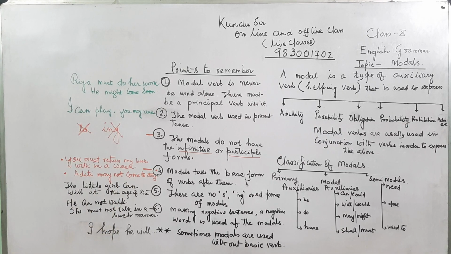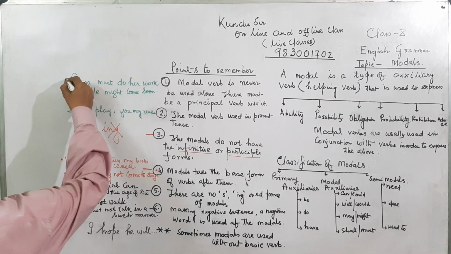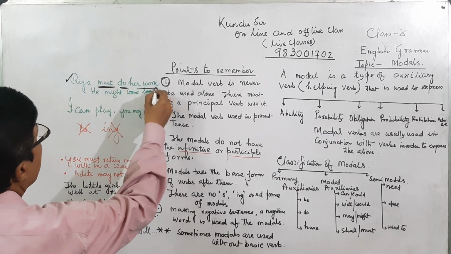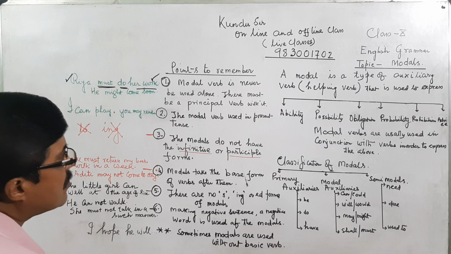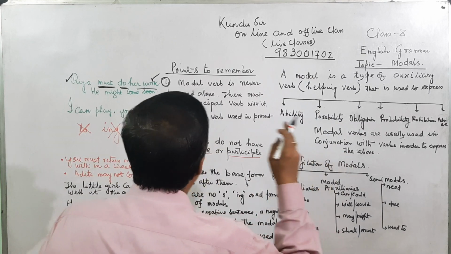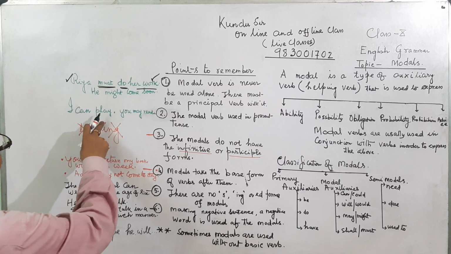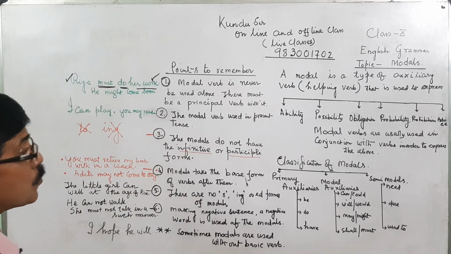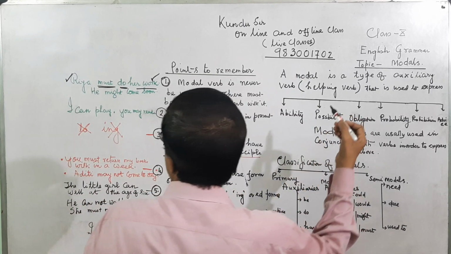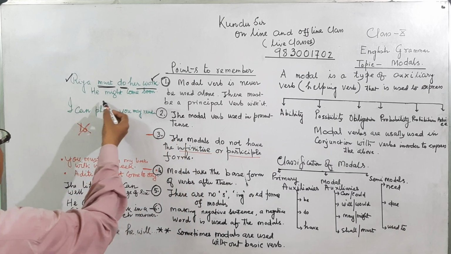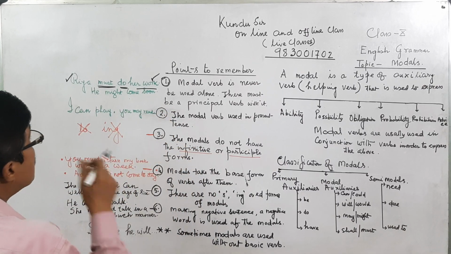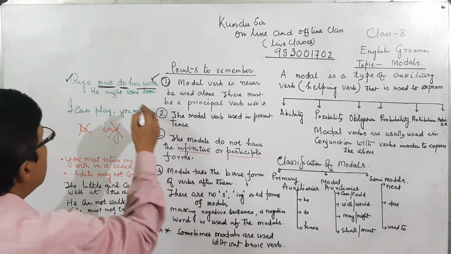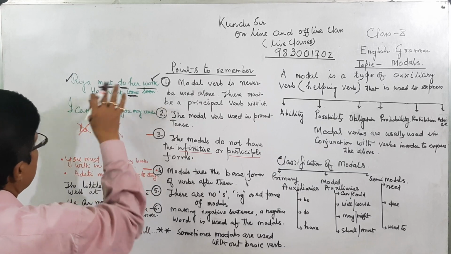I have given two examples. One is Ria must do her work, where must is the modal and do is the main verb, and the sentence expresses obligation. The other is he might come here. That is a possibility. He may come or may not come, but he may come. He might come soon. Possibility is being expressed. That means it always takes place with the base verb, come and do. This is the example here.